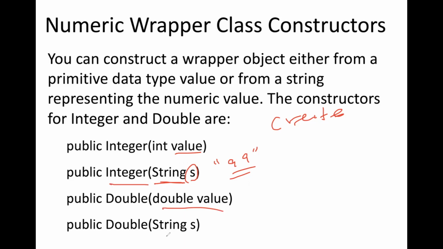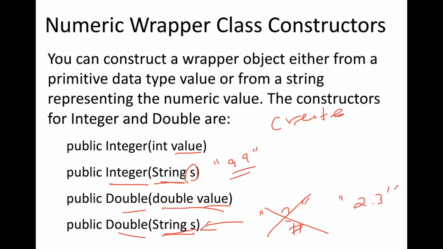Same thing with double values as well. When you construct an instance of these doubles, you've got to make sure that your initial inputs, either double values or strings, must be of type double. This means that this string cannot be a question mark or pound. It must be something of double type, even though it is of type string to begin with, like 2.3.